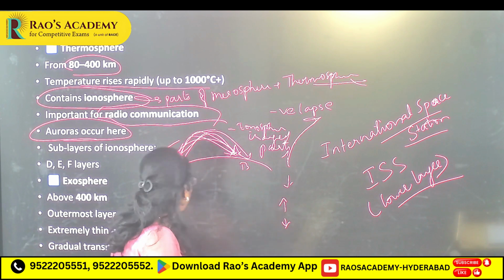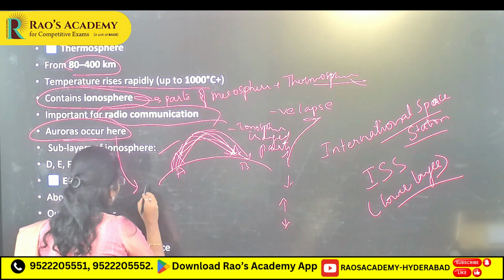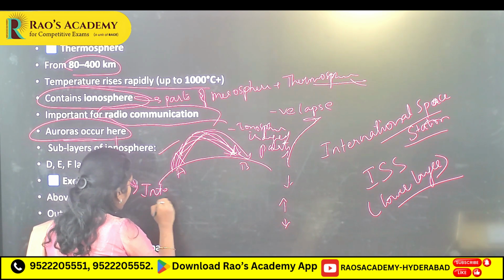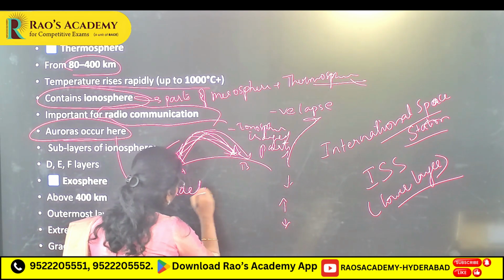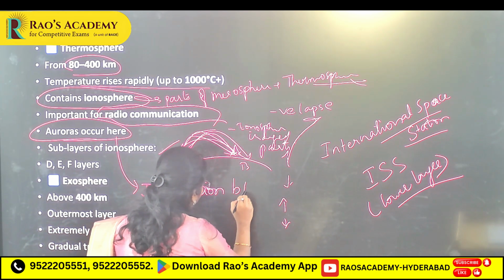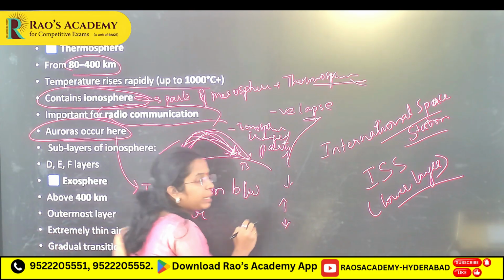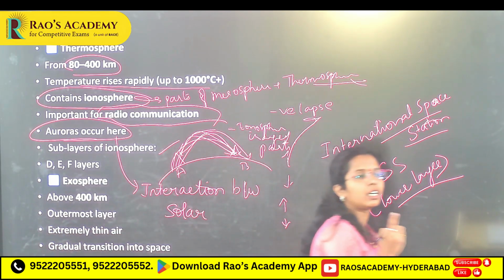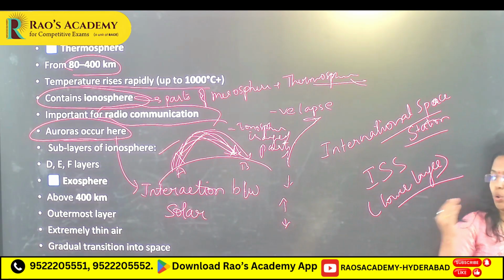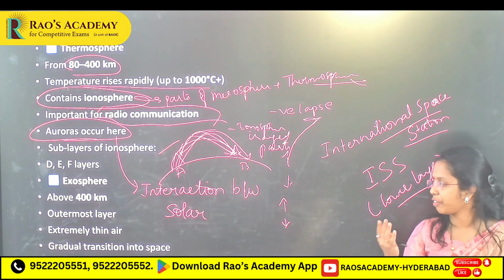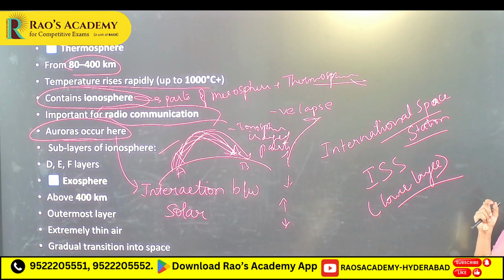Auroras are produced because of interaction between solar wind and Earth's magnetic field. Because of these two interacting, we will see northern lights.